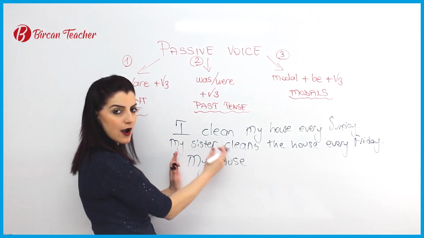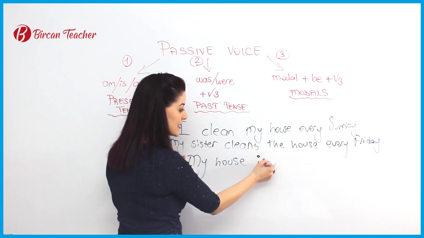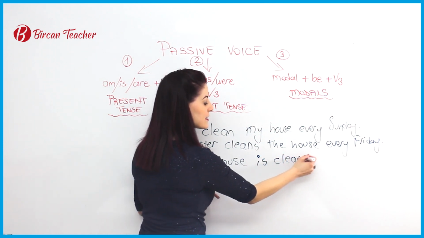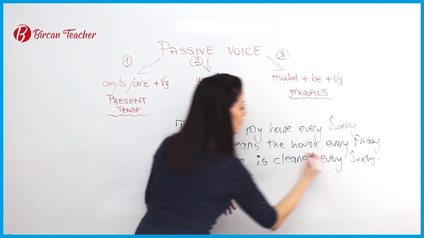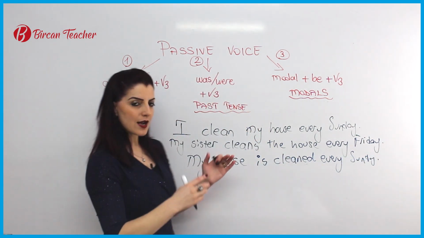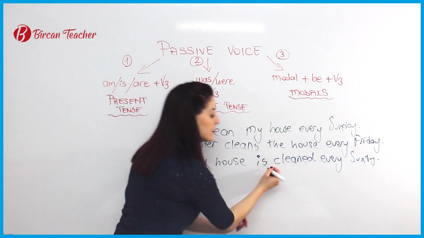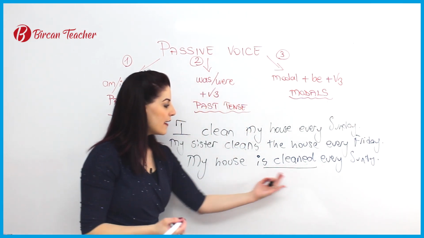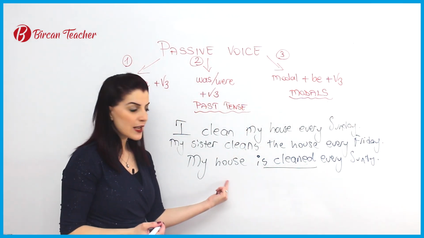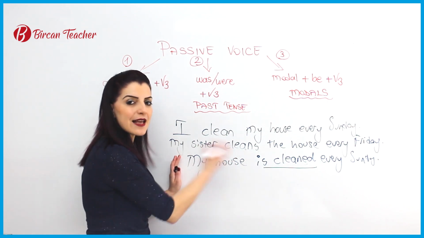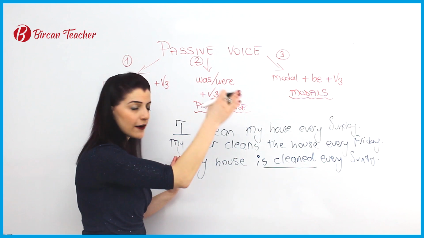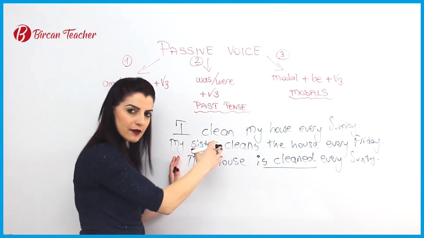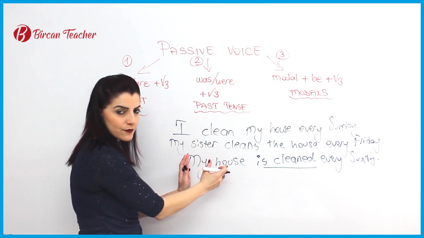So your house is cleaned every Sunday. So here I say this action happens to it. So it is affected. I don't know the person who does it. I don't care about it. I care here about the house.